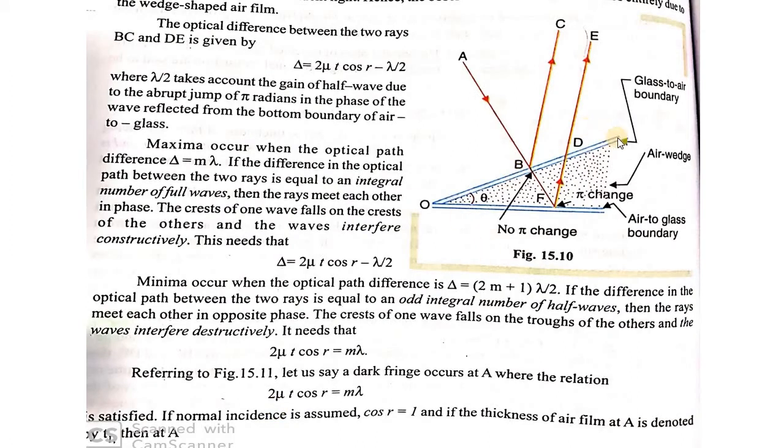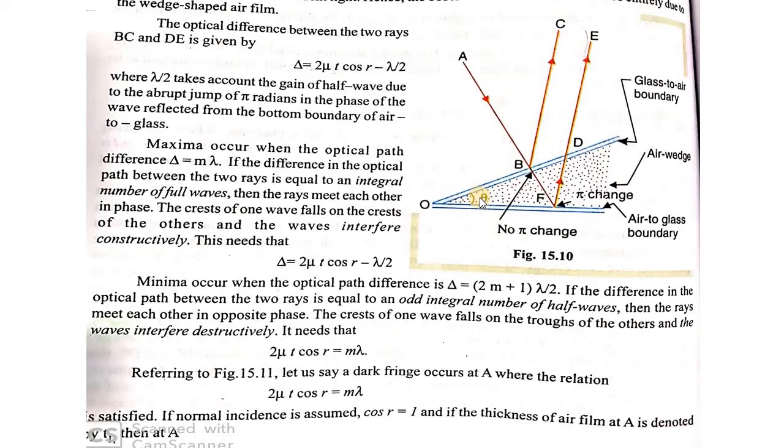Okay, now you can see here we have a glass plate and another glass plate, and the ends of the glass plates are kept in contact such that it forms the shape of a wedge with an angle theta.